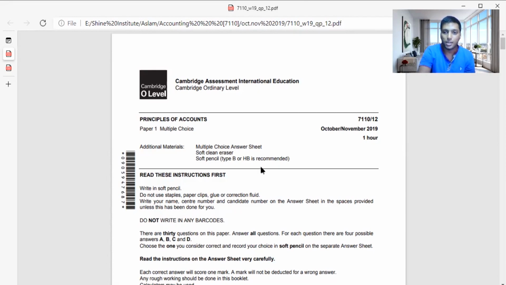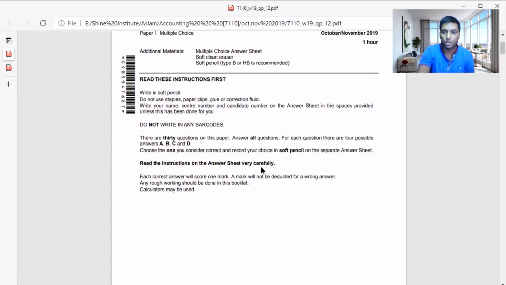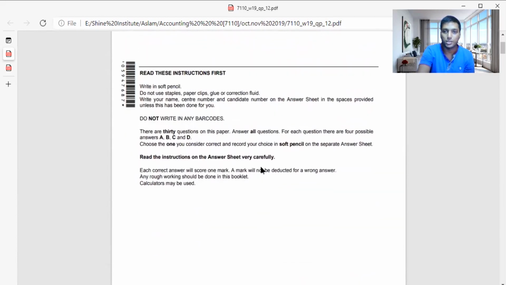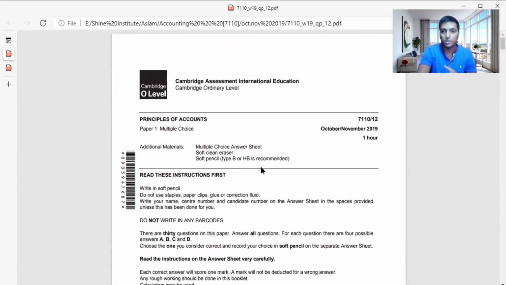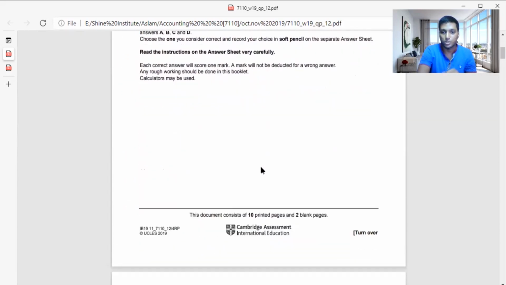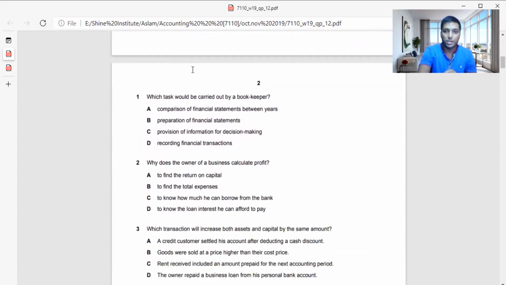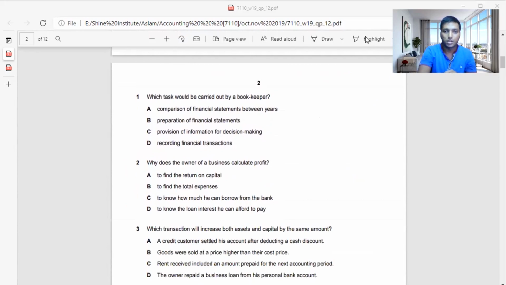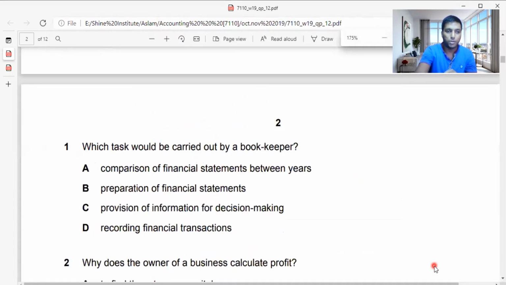So let's start, guys, how to do this paper. I'm going to explain these papers to you very simply. Now, this is 30 MCQs. On your new 7707 paper, the MCQs are 35. So with that understanding, I'm going to take my spotlight here to teach you. And also, I'm going to zoom a bit so you'll have a clear idea of what I'm reading.